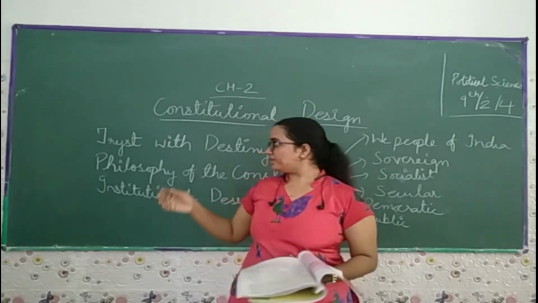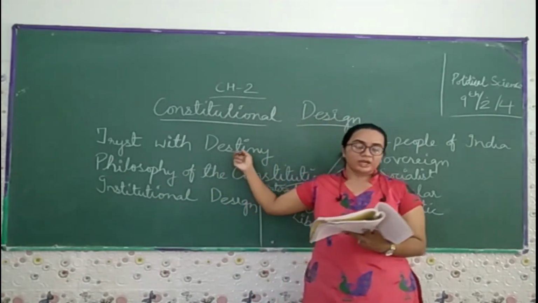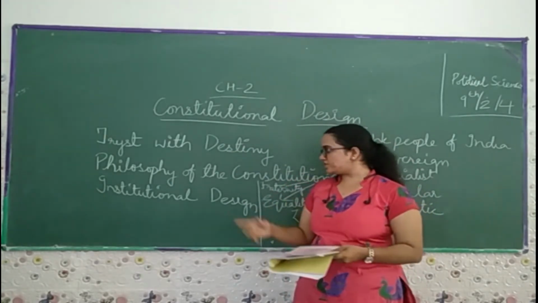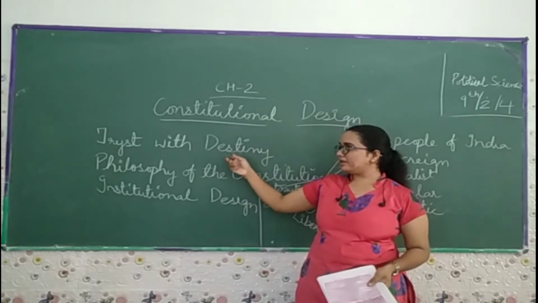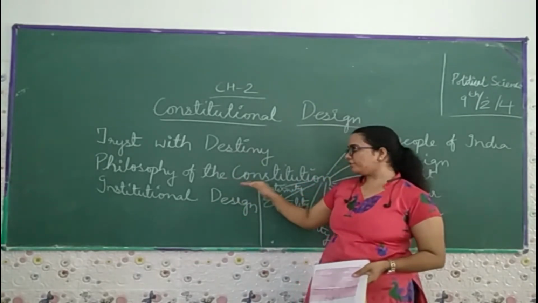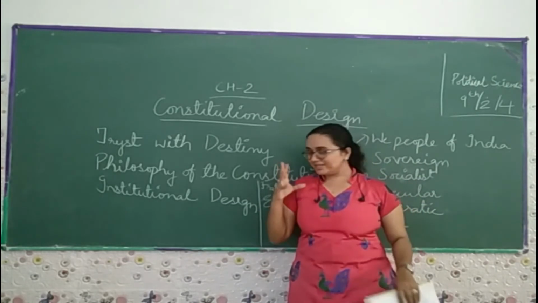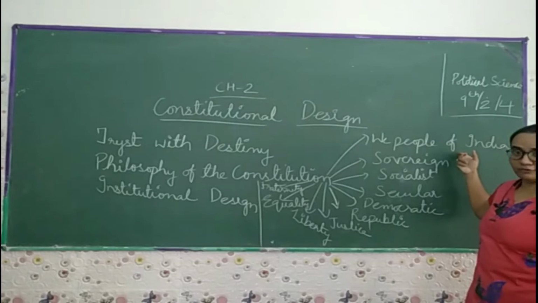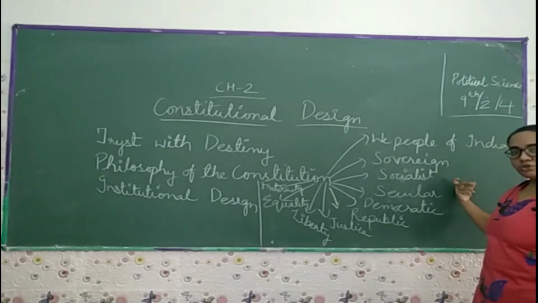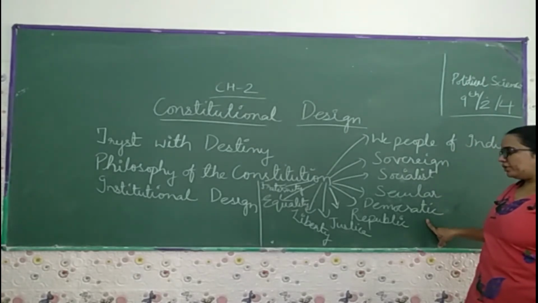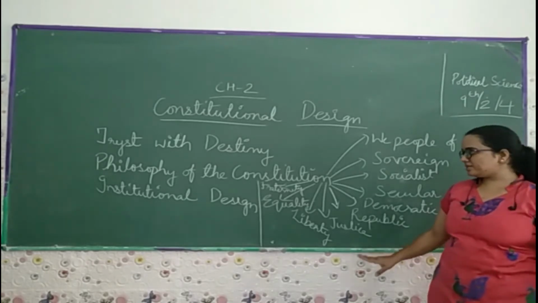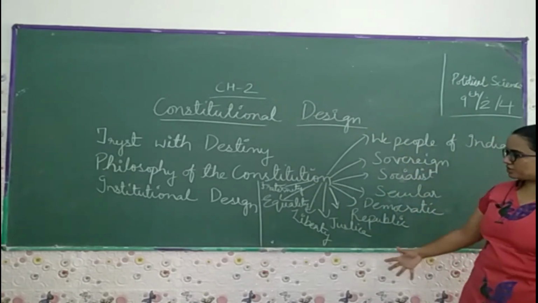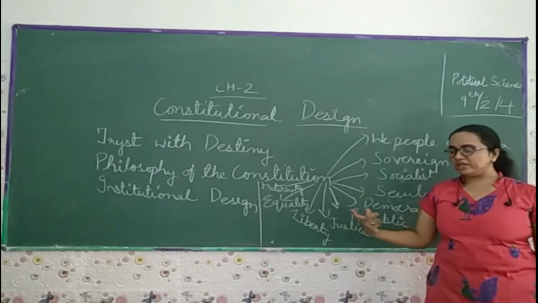So the first one, we start with the tryst with destiny. The philosophy of the constitution is there, tallying with what we had discussed. Now, the philosophy of the constitution. In this case, the things which we have mentioned in the preamble: first was the people of India, then sovereign, socialist, secular, democratic, republic, justice, liberty, equality, fraternity. All these points come in the preamble of our Indian constitution.